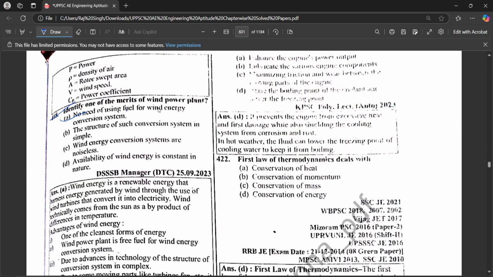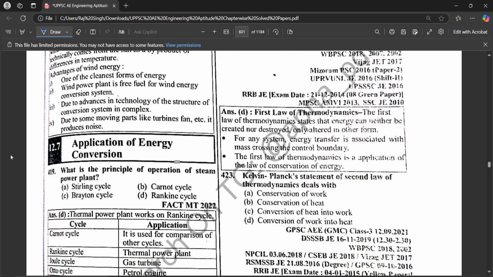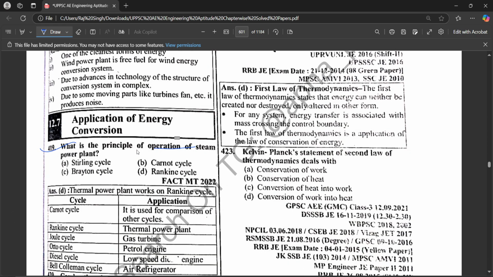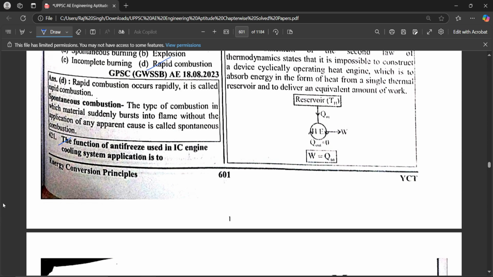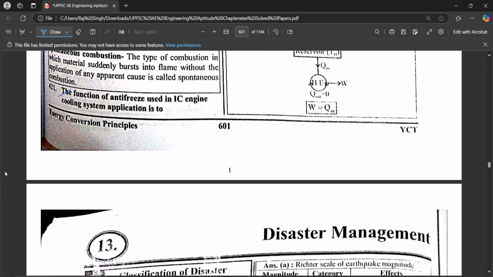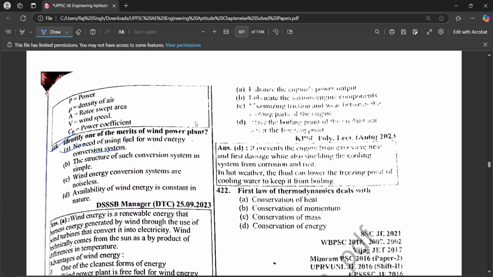No need of using fuel for a wind energy conversion system. Next question. What is the principle of operation of a steam power plant? Rankine cycle. Combustion that takes place at high speed is called rapid combustion. The function of antifreeze used in an IC engine cooling system application is option D.